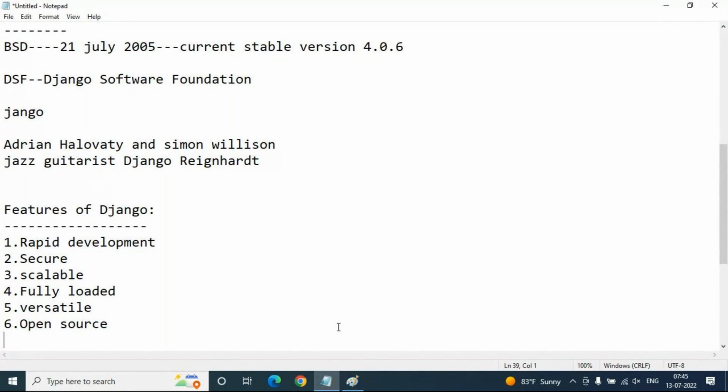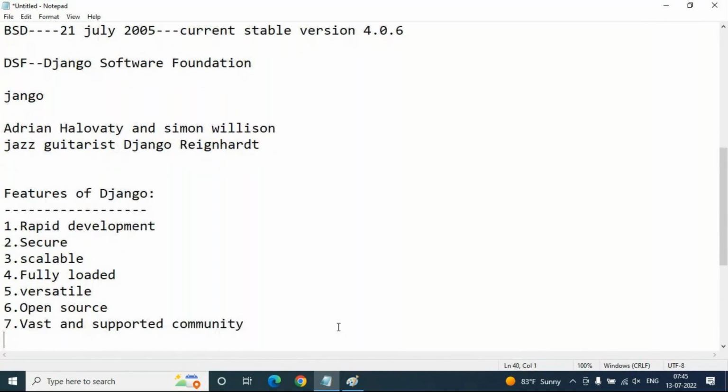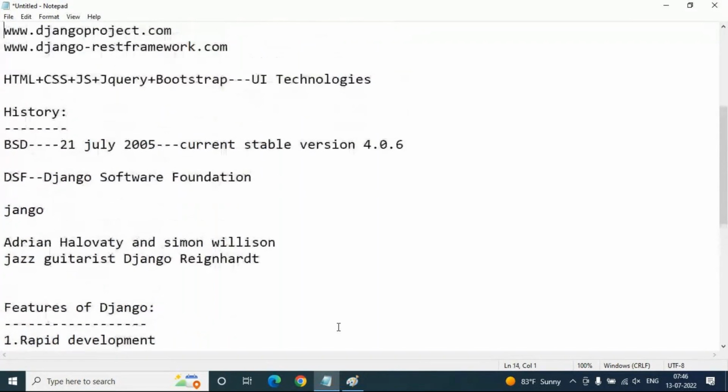It also has a vast and supportive community worldwide, so we can interact with that community to make Django applications well. Django is one of the most popular web frameworks in current trends. It has a widely supportive community and channels to share your content and exchange content. So this is about the basic features.